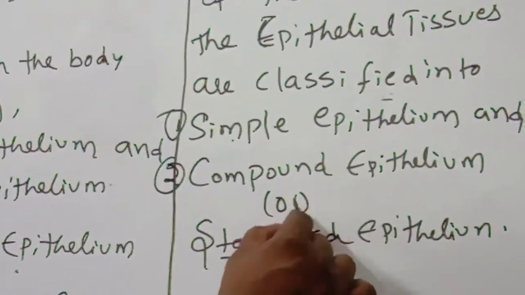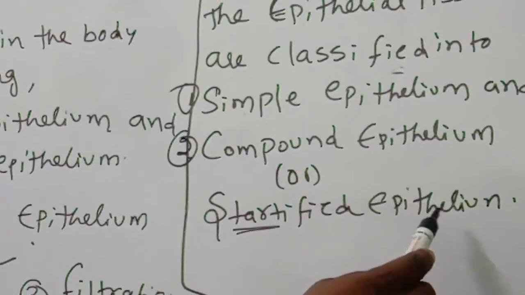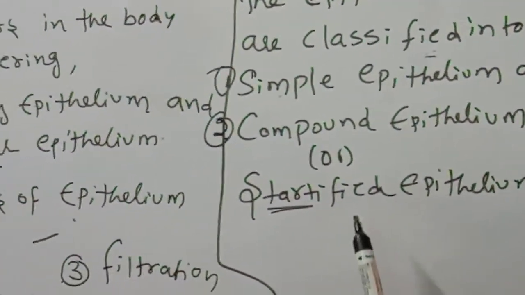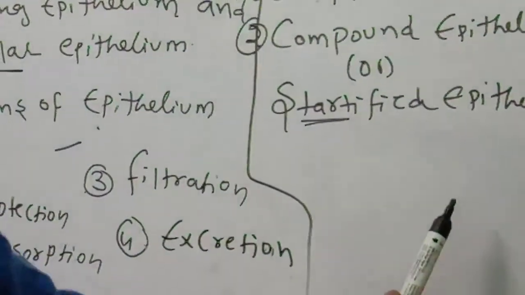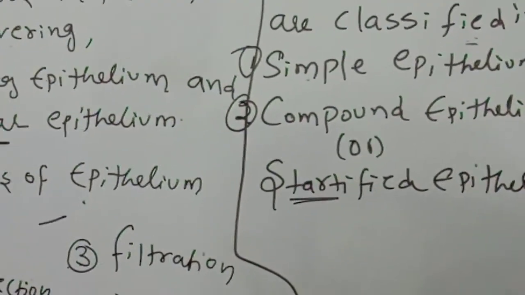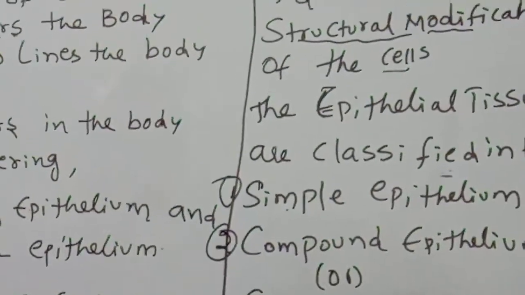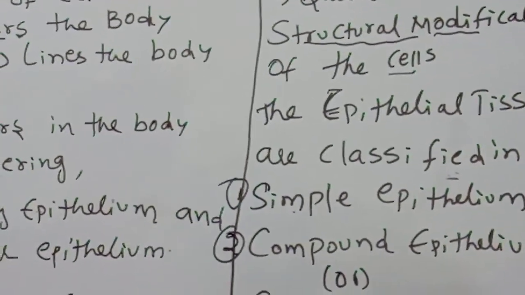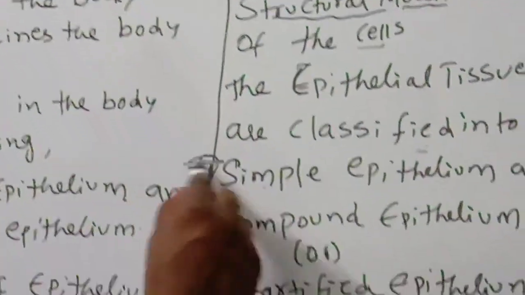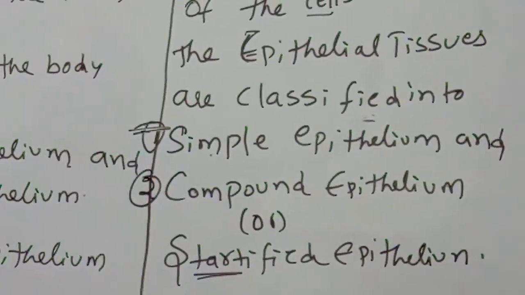The compound epithelium is another way called stratified epithelium. So the functions of epithelium are protection, absorption, filtration, excretion, secretion, and sensory reception. Next class we are going to discuss simple epithelium in detail. Thank you, children.